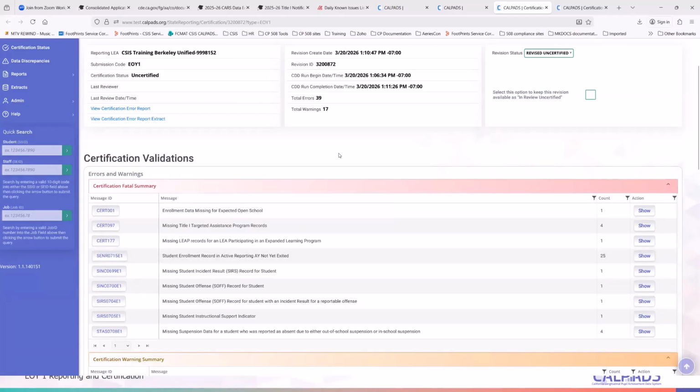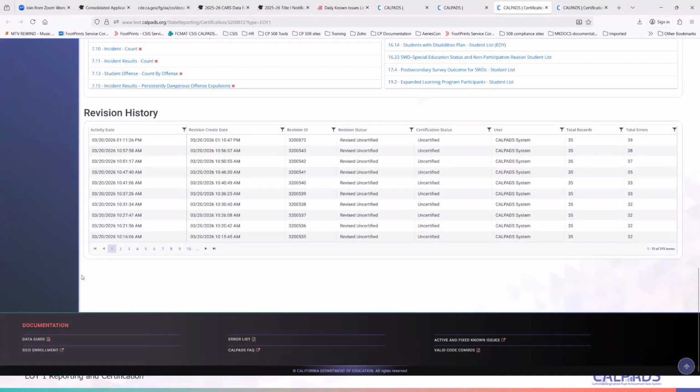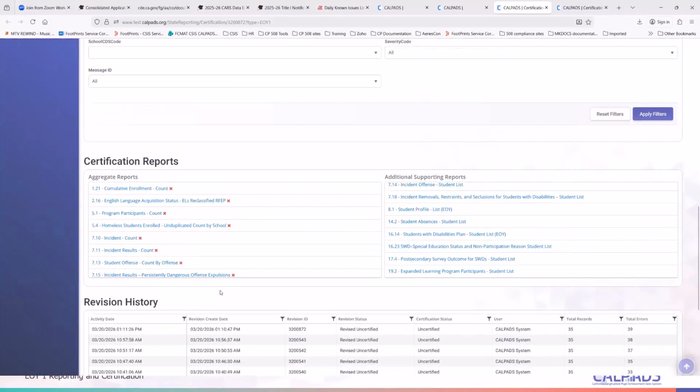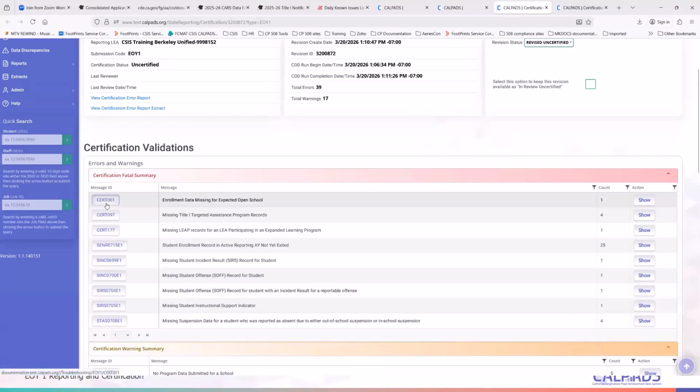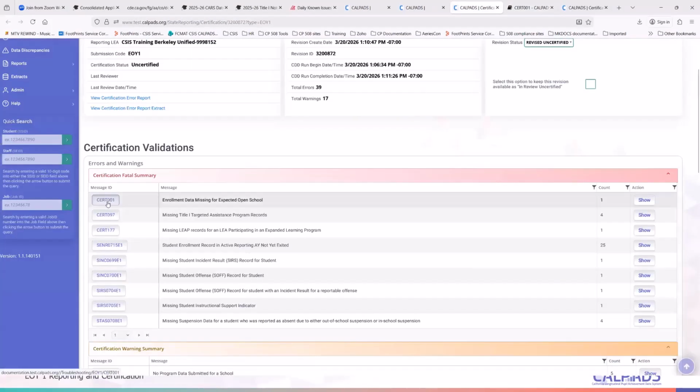Which leads us to the demo of resolving some of the more common errors that trigger for LEAs. When resolving errors, you could refer to the CalPADS error list, which you could download from the bottom of CalPADS, or you can just click on the actual error and it will take you to the CalPADS user manual version of that error.